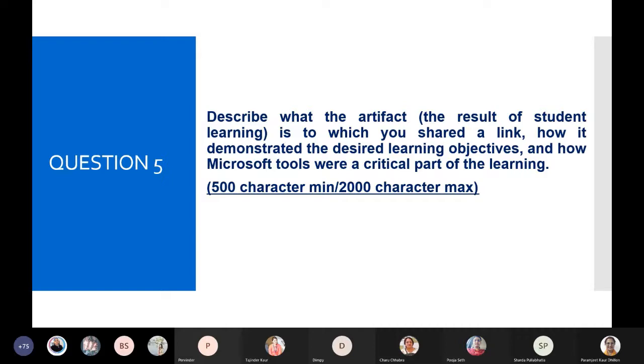all those Microsoft tools. So we have to write down the characters, 500 characters or 2000 characters, the learning objectives after the activity by using all those Microsoft tools. So questions 3, 4, and 5 are interlinked. Accordingly, we have to give the answer to these 3 questions.